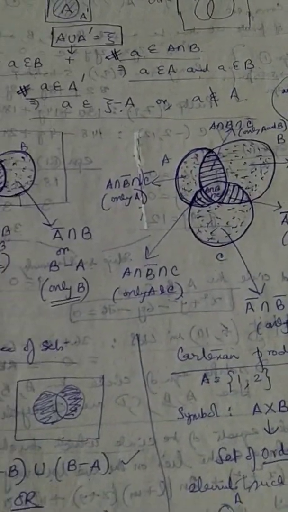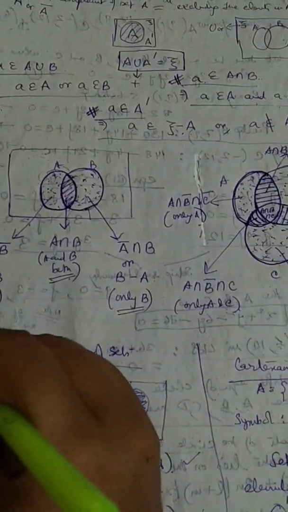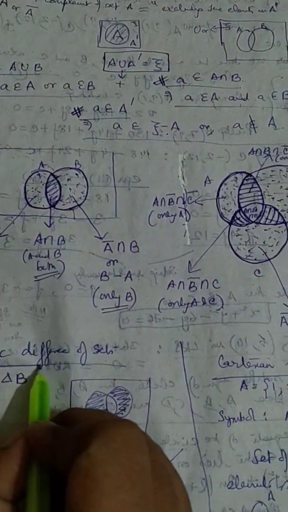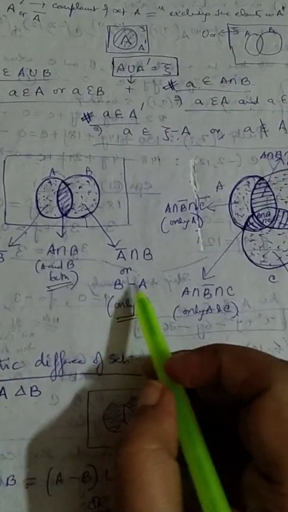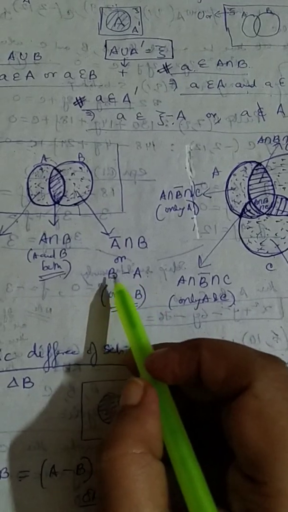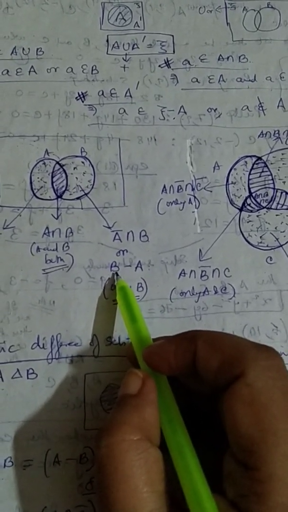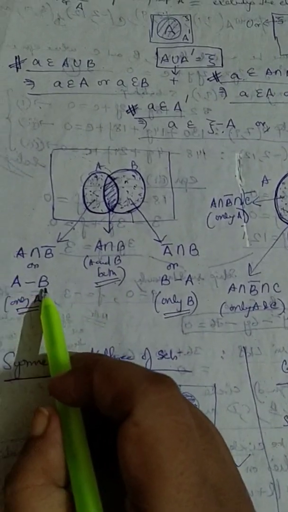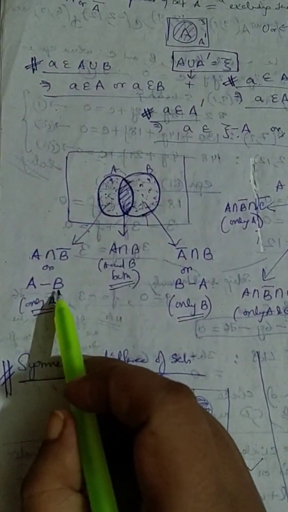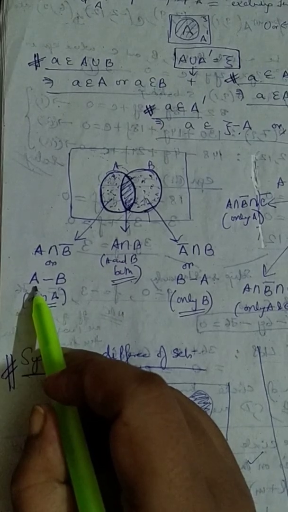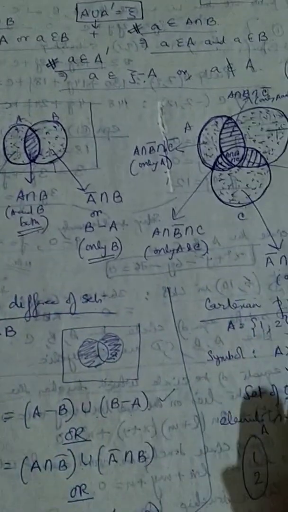Then comes a fresh definition, that is the symmetric difference of two sets. You have done the difference of two sets, as I stated over here. From B, take away the elements of A. Whatever is left in B will comprise B minus A. A minus B will mean from the set A, take away all the elements of B. Whatever is left in A will constitute A minus B.